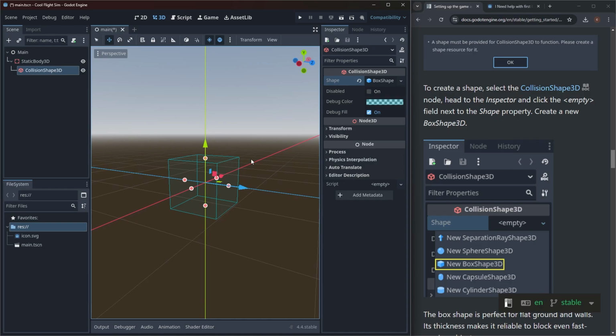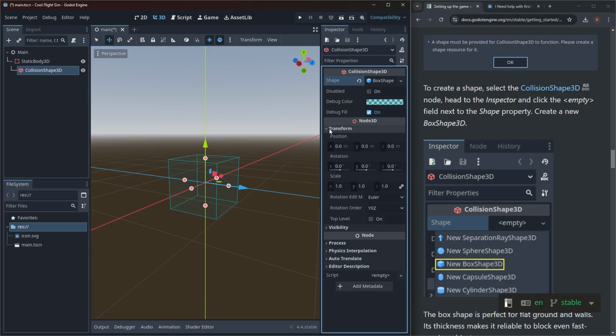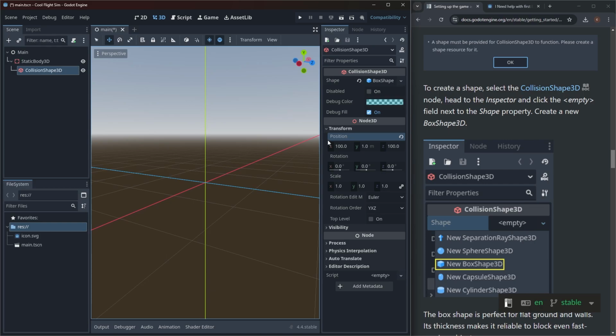Okay. So now we can transform this box, right? And we'll do, let's do 100 by 1 by 100. That's position. No. Back. Anyway, let's go through.